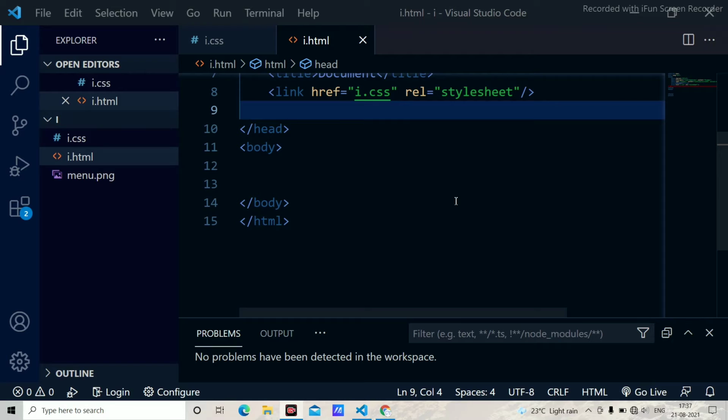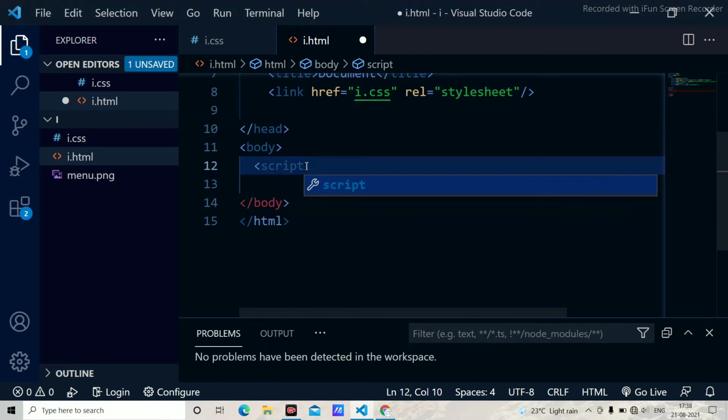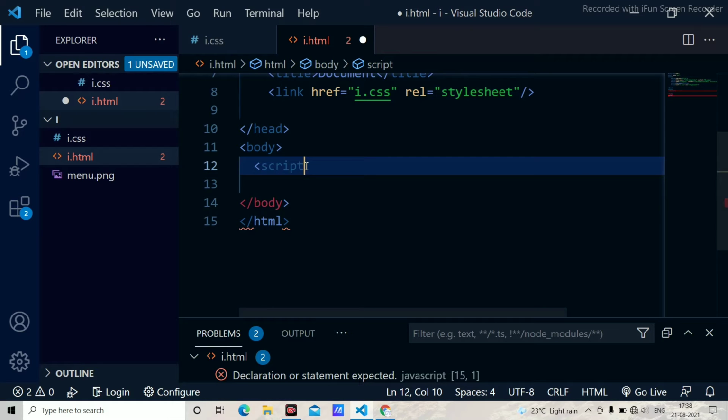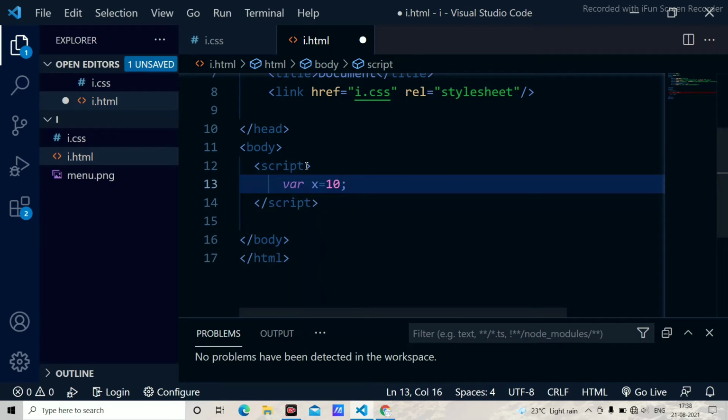Now I am going to discuss external and internal JavaScript. To create an internal JavaScript, first of all you must have a script tag in your HTML. Here I am creating a script tag, and I am writing some random code in it. I am using the variable x equal to 10. The variable x and 10 are getting highlighted, because whenever we write a script tag and insert code here, the HTML knows that whatever is present between the script tags is JavaScript. And this is how we create an internal JavaScript.